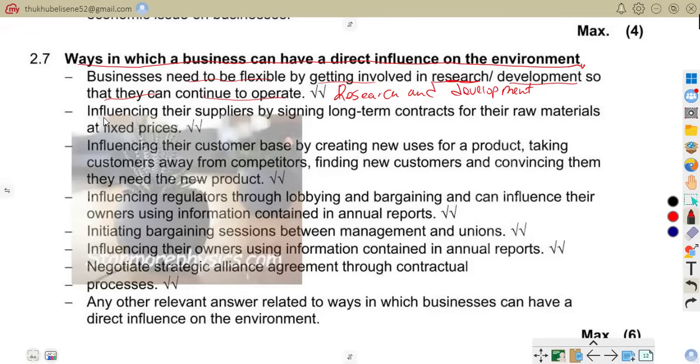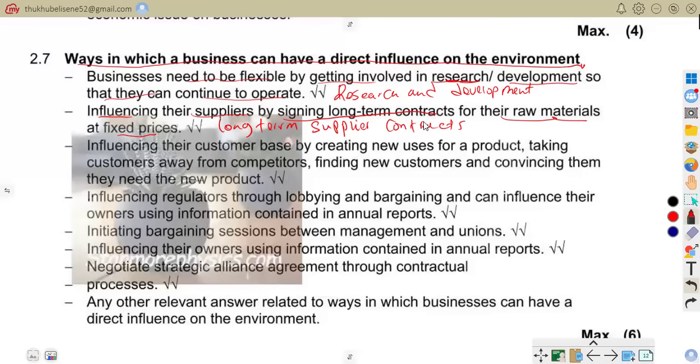Influencing their suppliers by signing long-term contracts for their raw materials at fixed prices. So here we're talking about long-term supplier contracts. Meaning business ensures stable prices and supply.